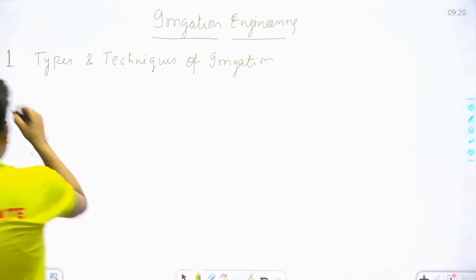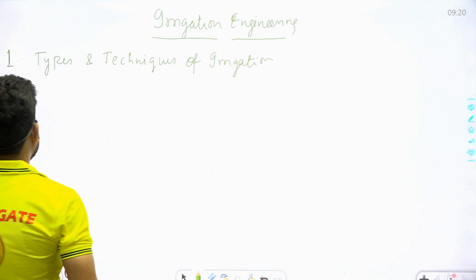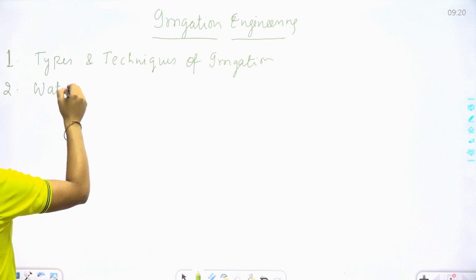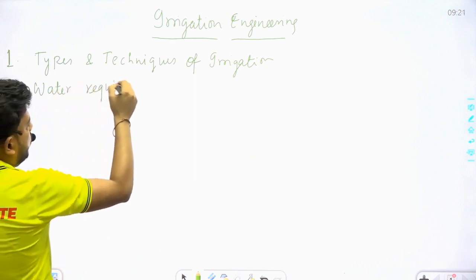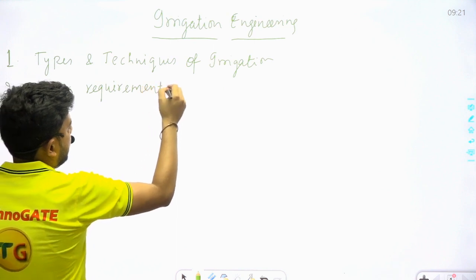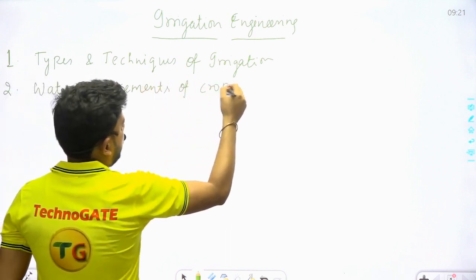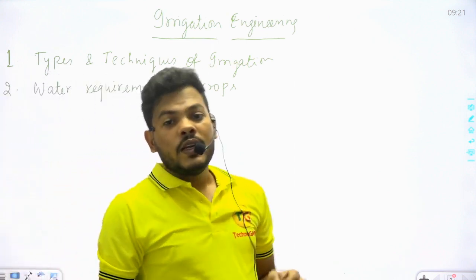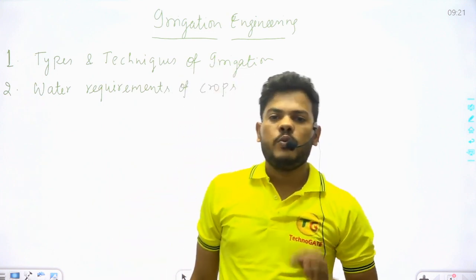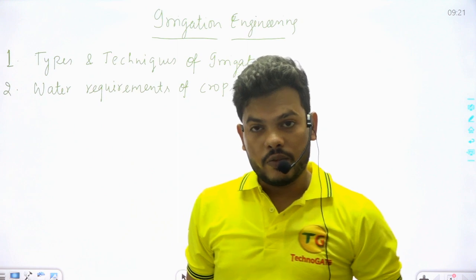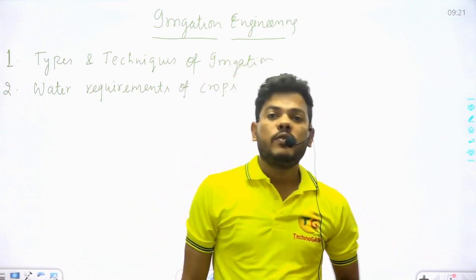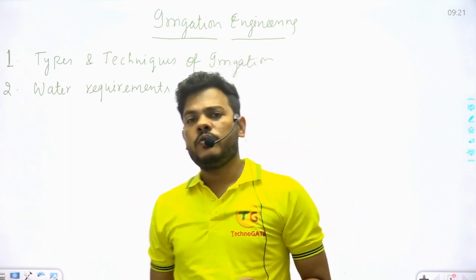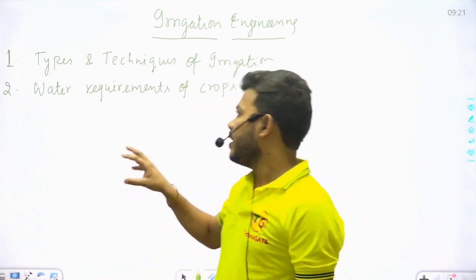After that we will start our second chapter, that is water requirements of crops. In this chapter we will focus on the fact that each crop requires some amount of water for its full growth or full maturity. How much water is needed for any crop will be calculated in this chapter.